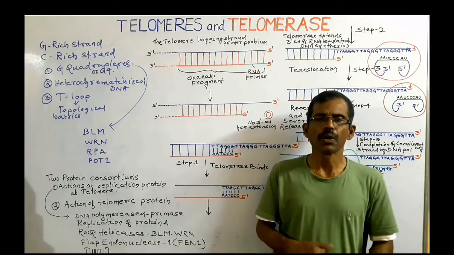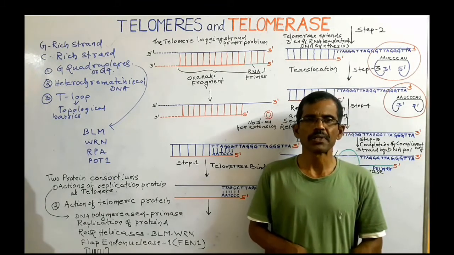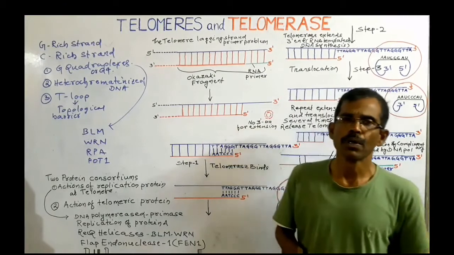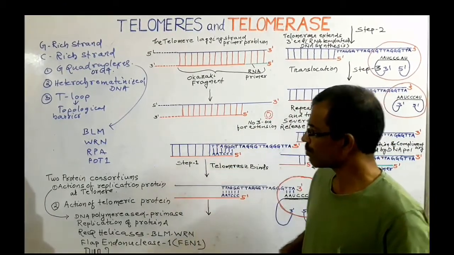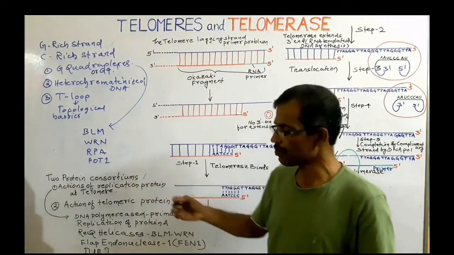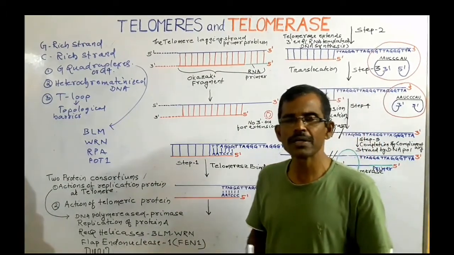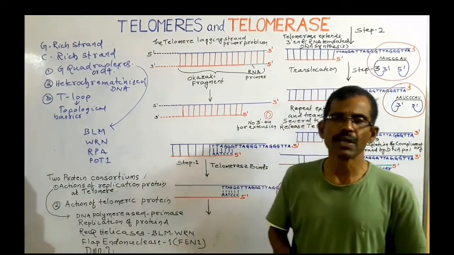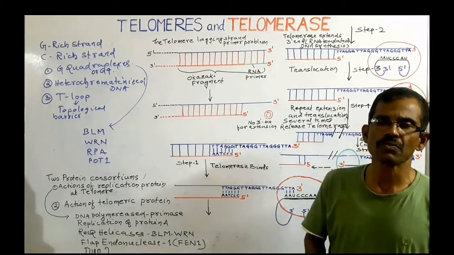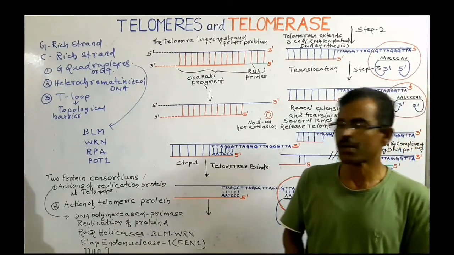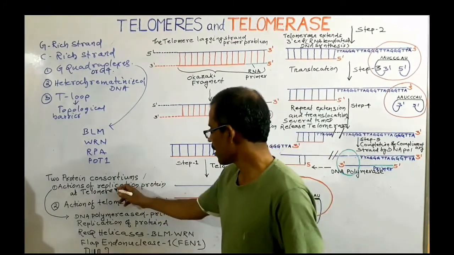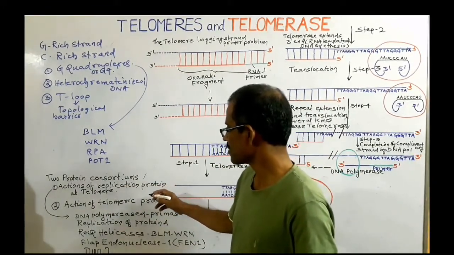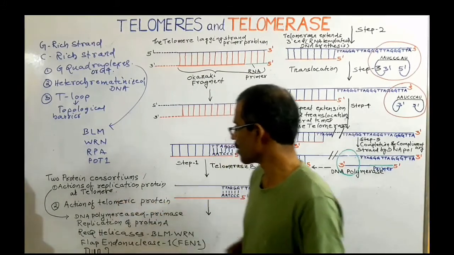In higher eukaryotes, all these issues are tackled with the help of two protein consortiums. The components of these two protein consortiums act in a coordinated manner to ensure the passage of the replication fork through the telomere. One protein consortium includes various replication proteins that work at the telomere.